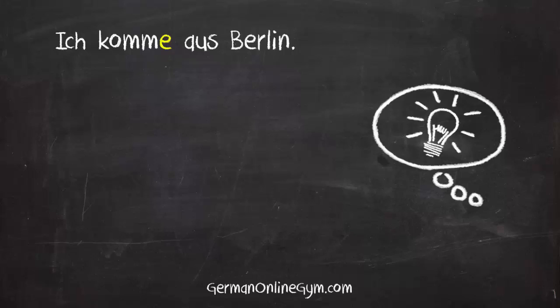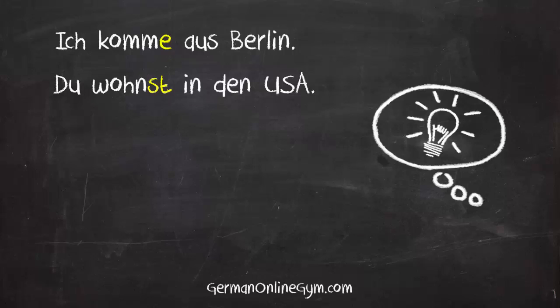Now let's have a look at some example phrases with conjugated verbs. Ich komme aus Berlin. I come from Berlin. Du wohnst in den USA. You live in the USA.